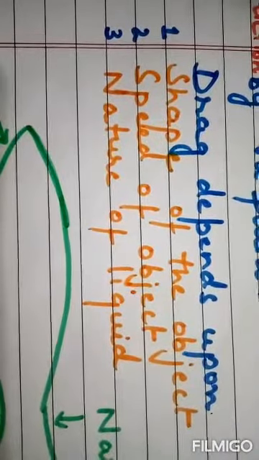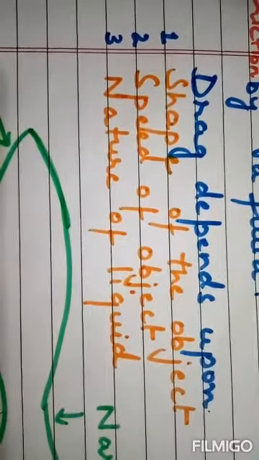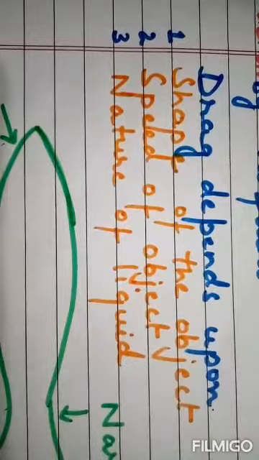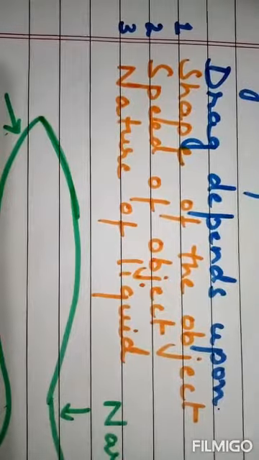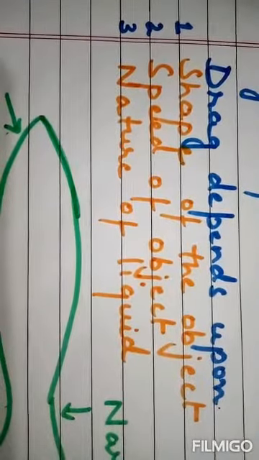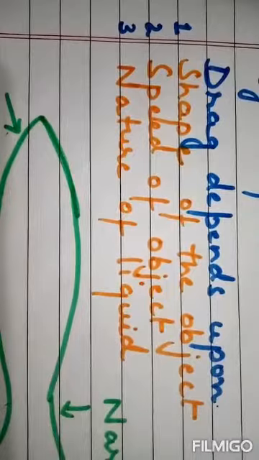Now let us discuss the second factor on which this drag depends, that is the speed of the object. An object moving with high speed in a fluid will experience more drag.